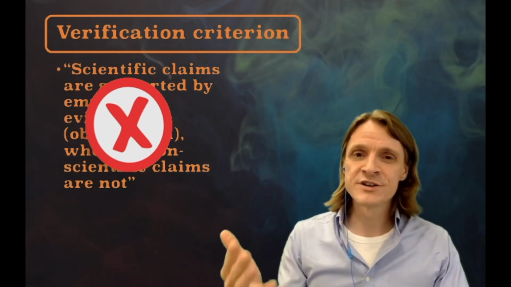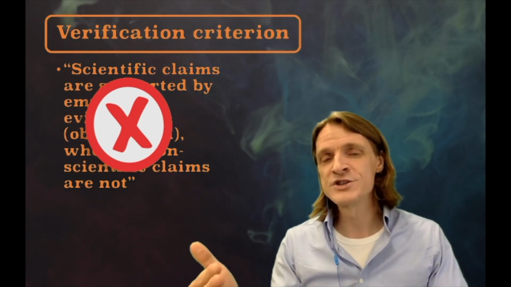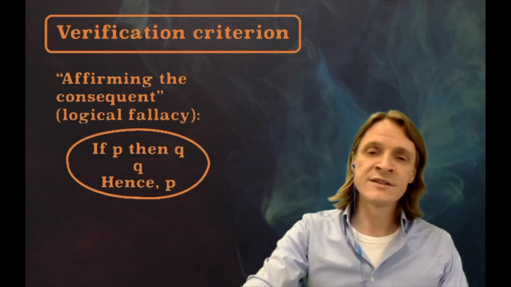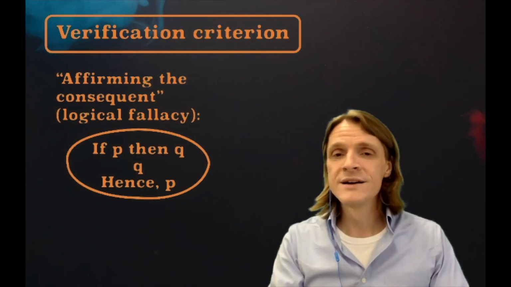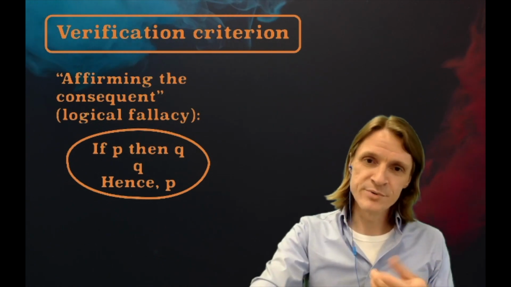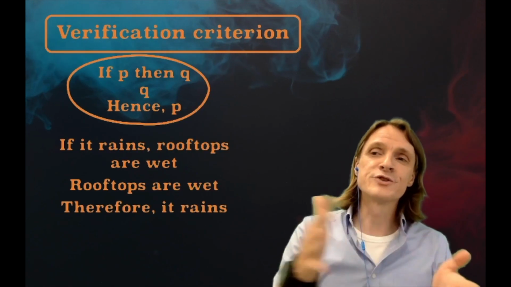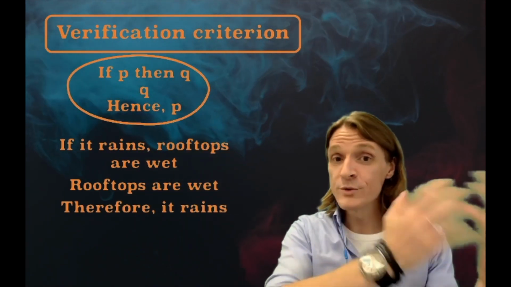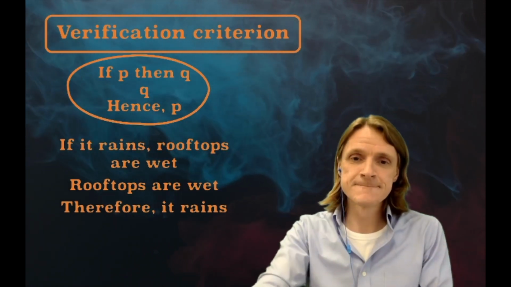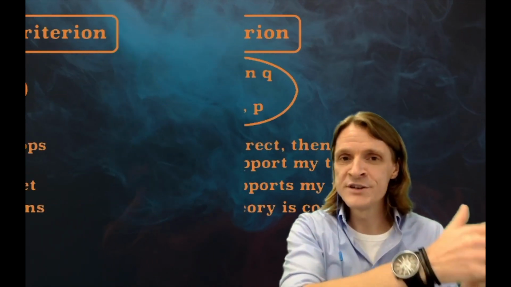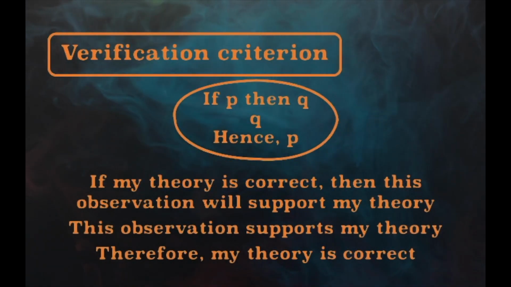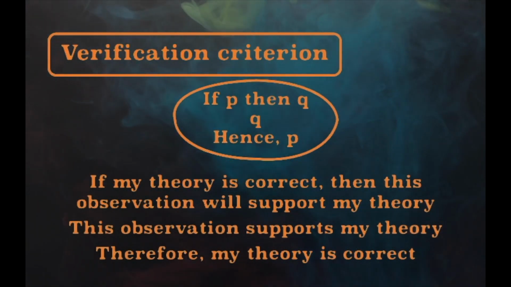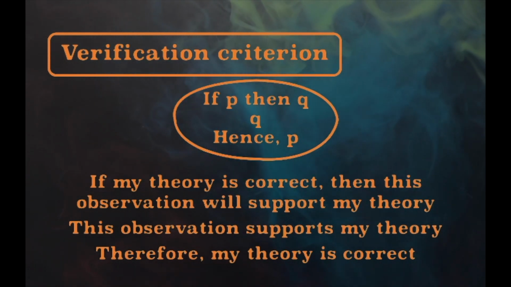It is based on a logical fallacy known as affirming the consequent. And it can be written down like this. If P, then Q, Q, hence P. For example, if it rains, rooftops are wet. Rooftops are wet, therefore it rains. Or, if my theory is correct, then this observation will support my theory. This observation supports my theory. Therefore, my theory is correct.